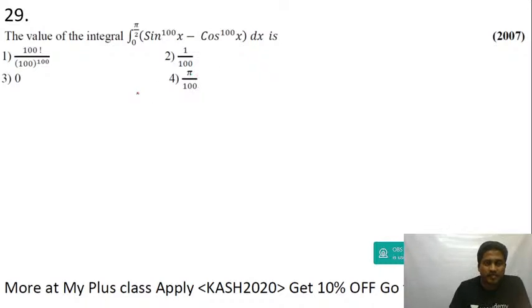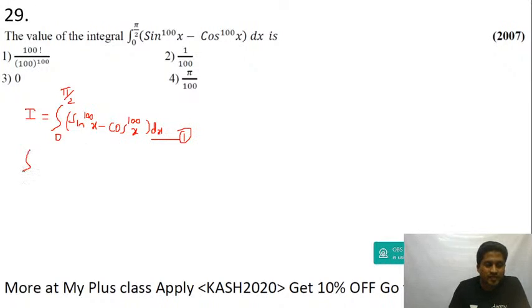Integral 0 to pi by 2 of sin power 100 minus cos to the power of 100. I is equal to integral 0 to pi by 2 of sin power 100x minus cos to the power of 100x. Call this equation 1.